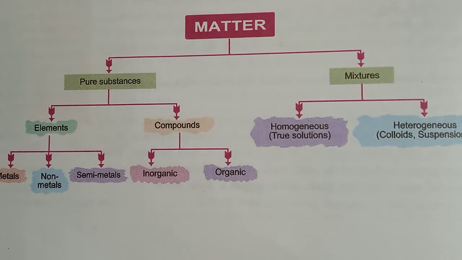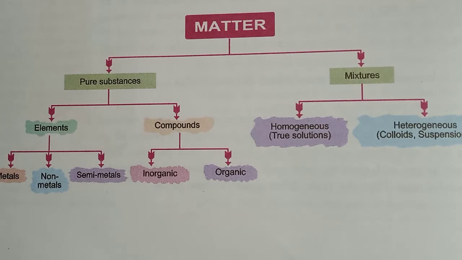For example, dal plus rice in one bowl: with the hand we can separate the components. Yes or no? And tea powder with milk, what will we get? Tea. With the help of filtration we can separate the tea powder from the milk.